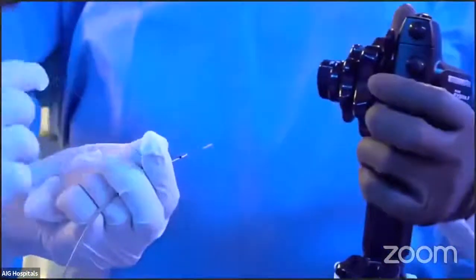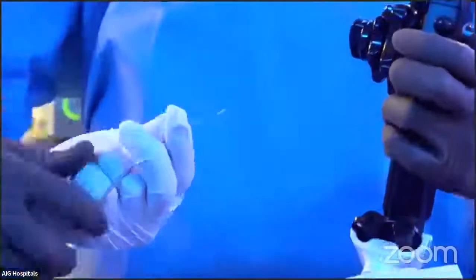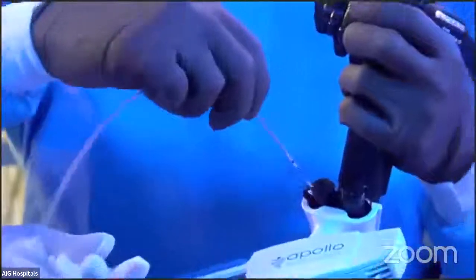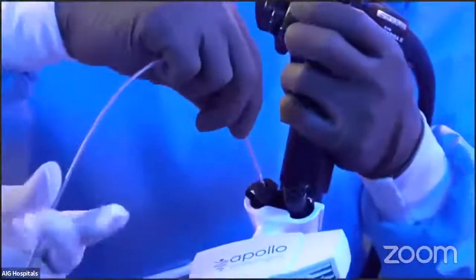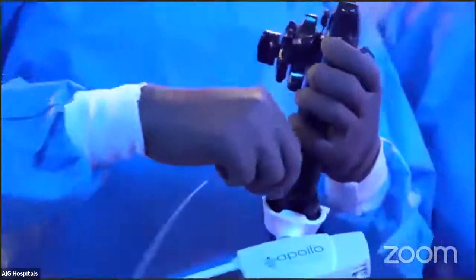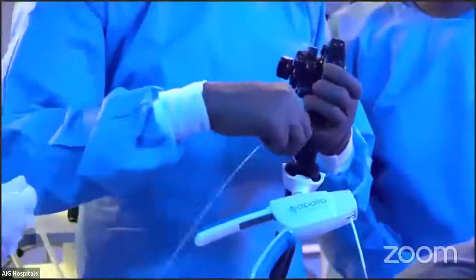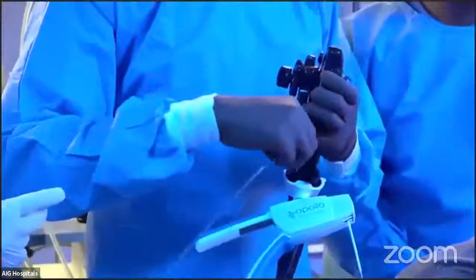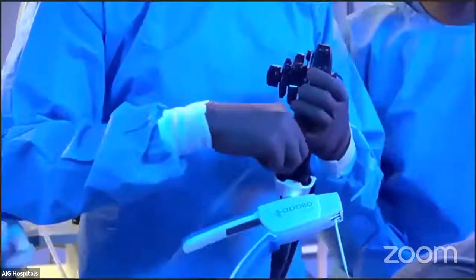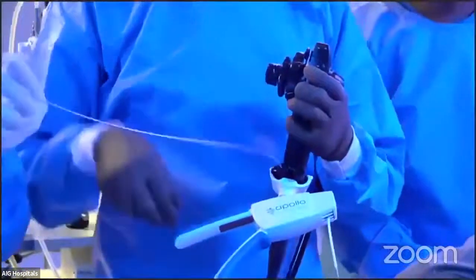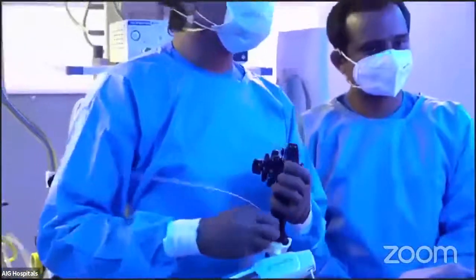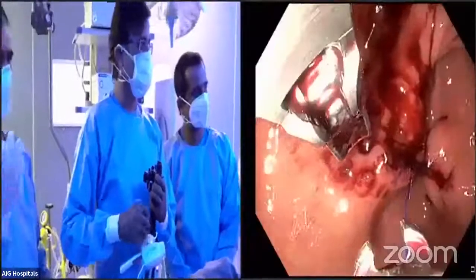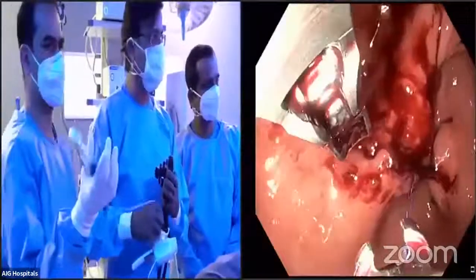So now as you see here, the cinch is mounted on the suture. Can you show them the hand movements? Okay. So now you see in the endoscopic view, I am putting the cinch inside, and the cinch will be exactly mounted at the place where the suture is. I'll give some thrust on the suture and then deploy this cinch.